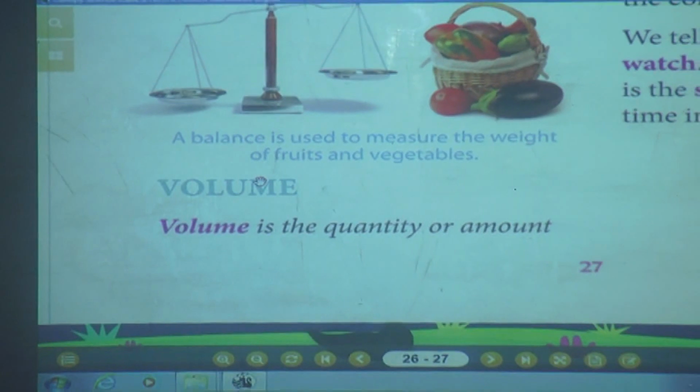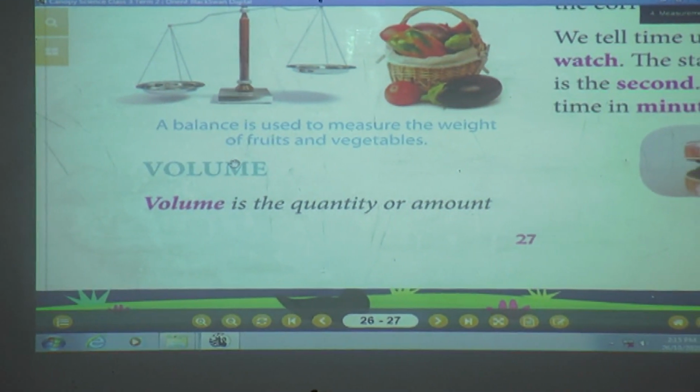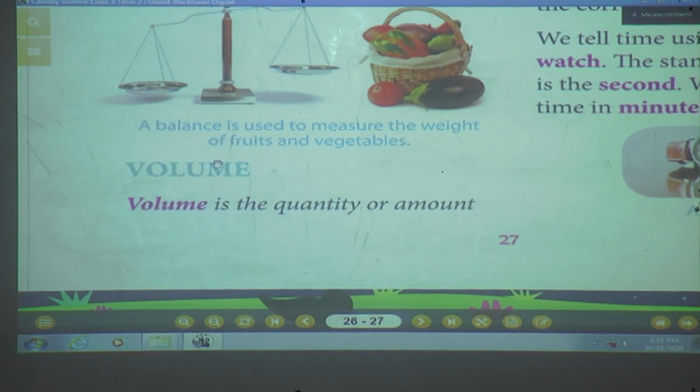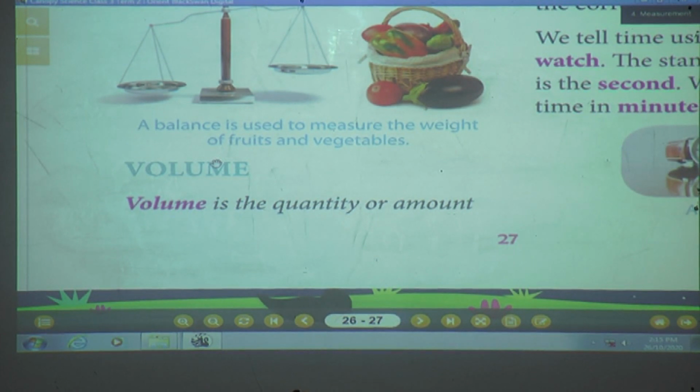Let's revise. What is meant by measurement? Measuring something is known as a measurement. And what do we use for measurement? Standard units, isn't it? Now a standard unit is a unit which is always the same. And what about length? Length tells you how long an object is. And what is the standard unit of length, students? Yes, very good, meter.